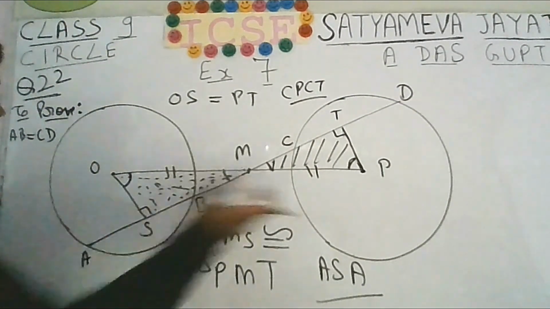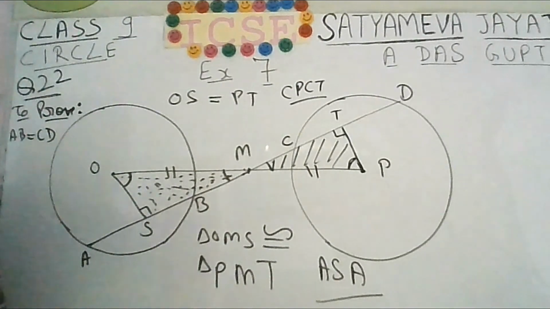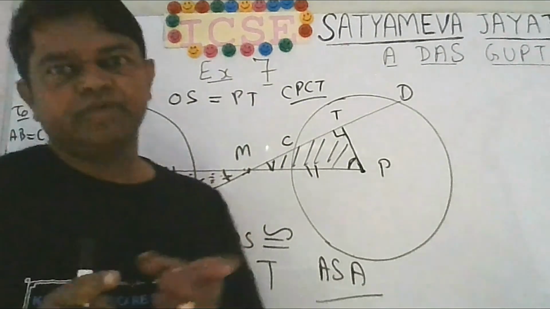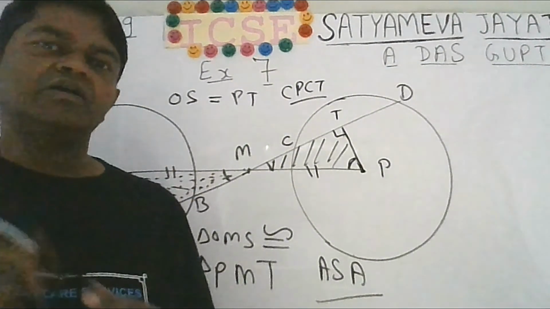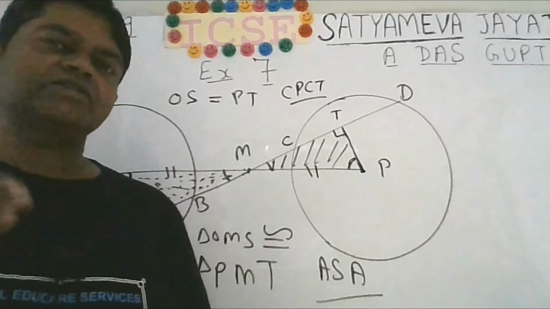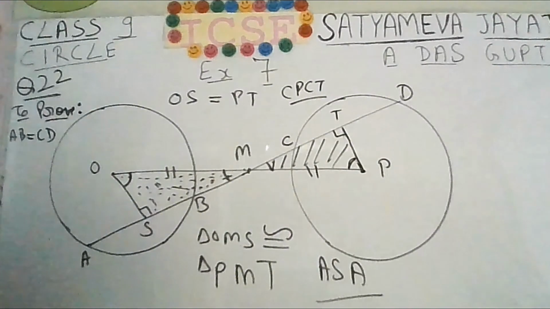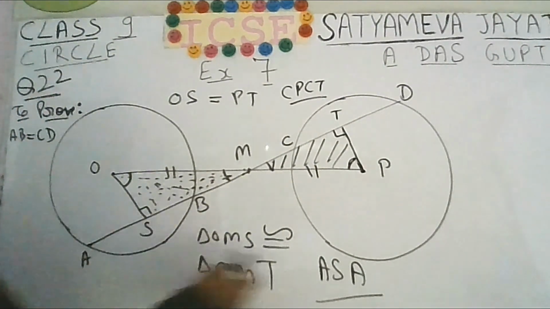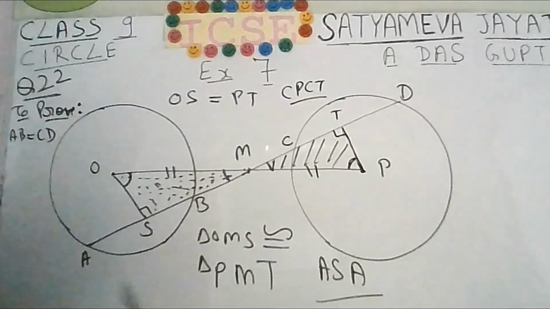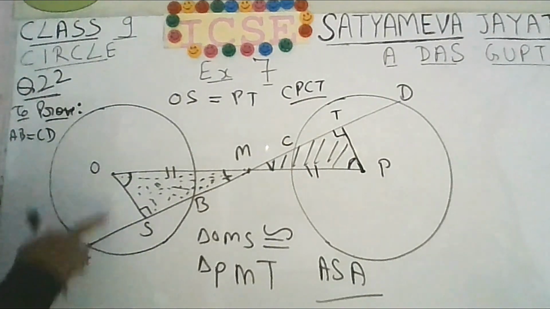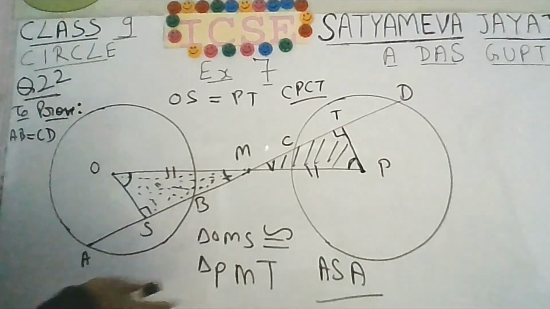And you know that the two circles are congruent to each other. If the two circles are congruent, you know that equal chords are equidistant from the center, isn't it? That automatically means that AB must be equal to CD. Then only AB and CD can be equidistant from the center.